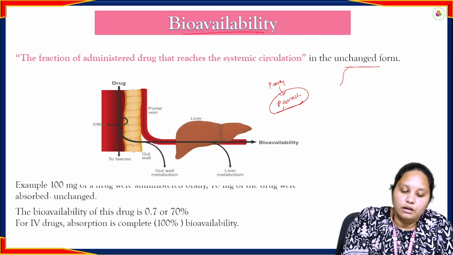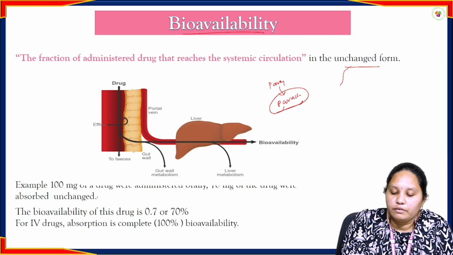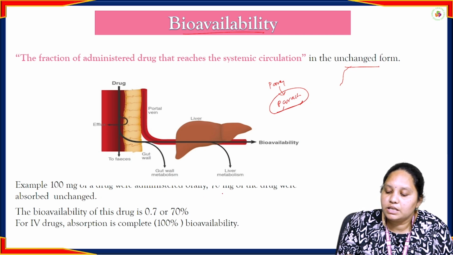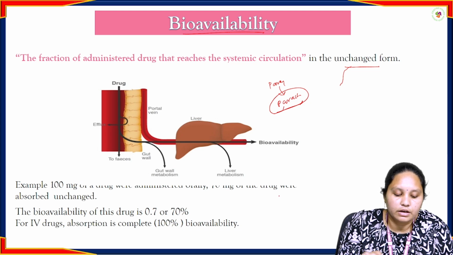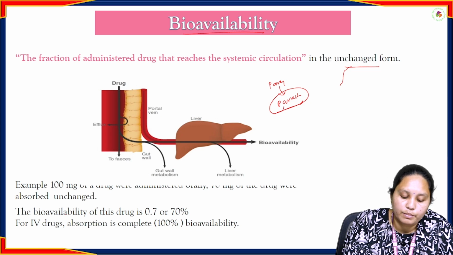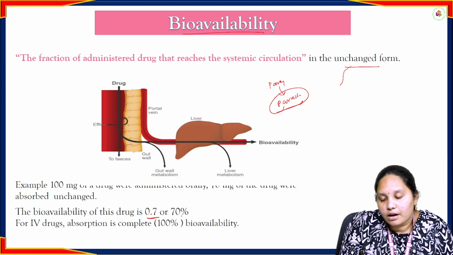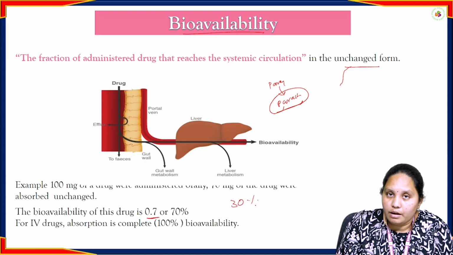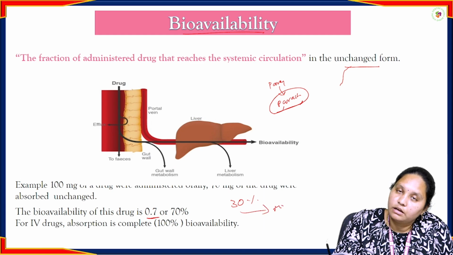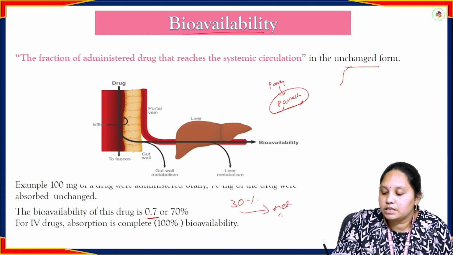So for example, 100 mg of drug we administered orally. Only 70 mg of the drug was absorbed in an unchanged form. Means the bioavailability of the drug is 0.7, and the bioavailability is 70%. The remaining 30% of the drug, what happens? It gets metabolized and the excretion starts.